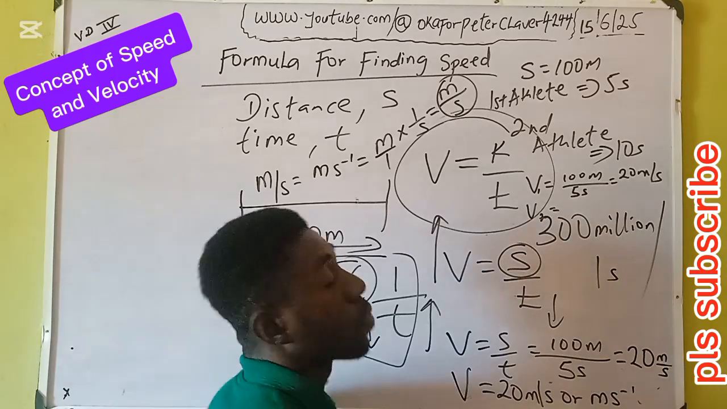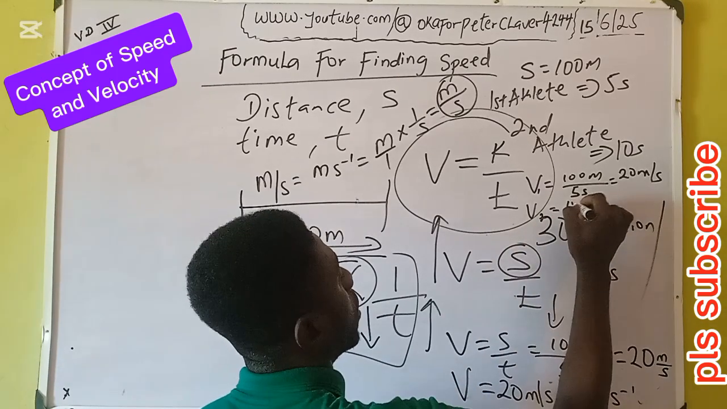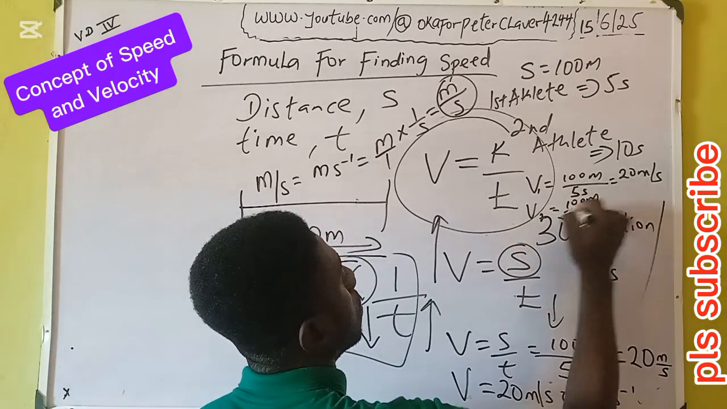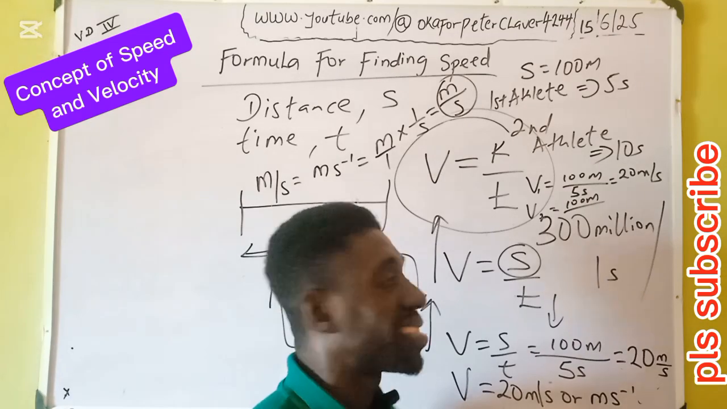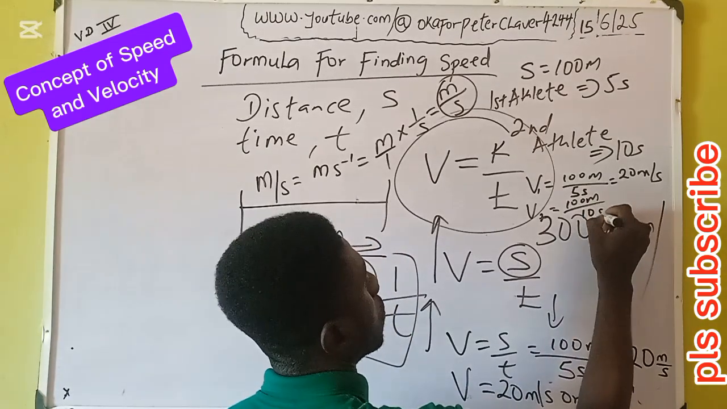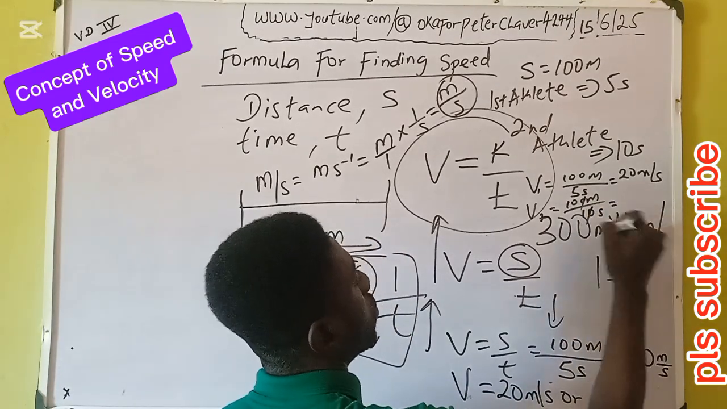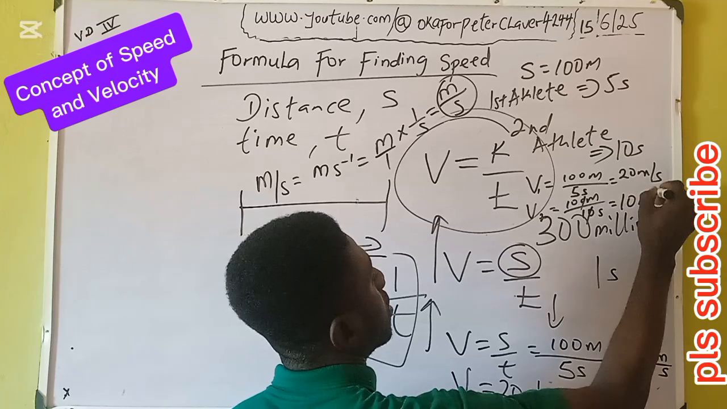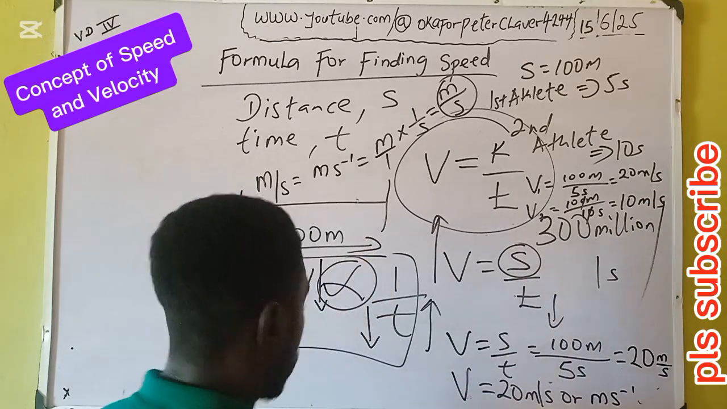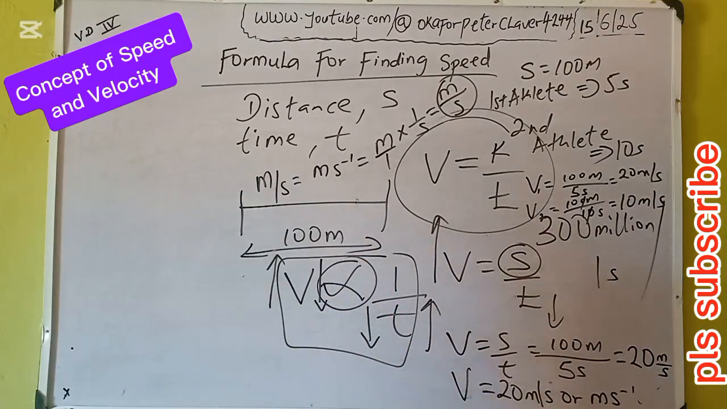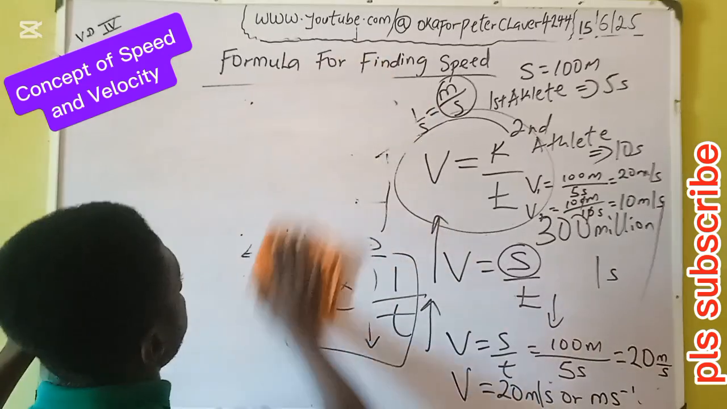First, second. What's the distance? The same, 100 meters. What's the time for the second athlete? 10 seconds. The speed becomes 100 divided by 10, which is 10 meters per second. Okay.